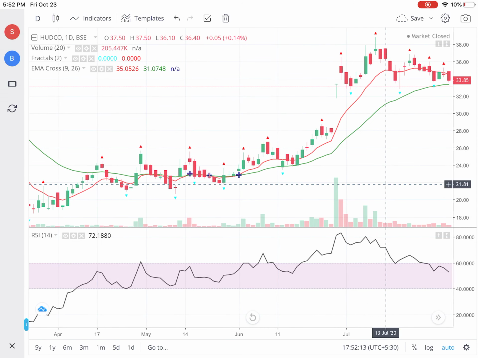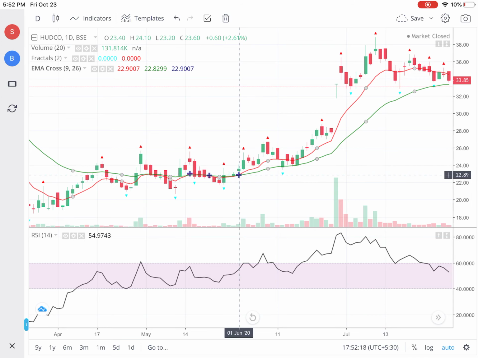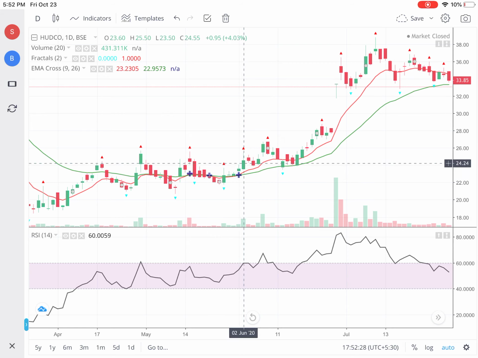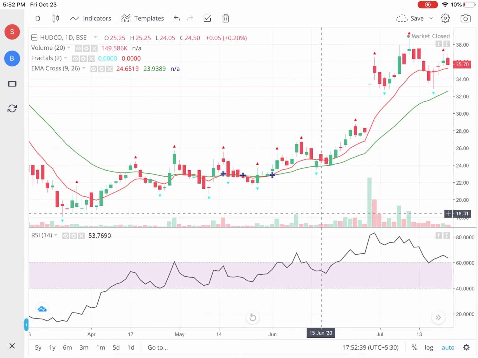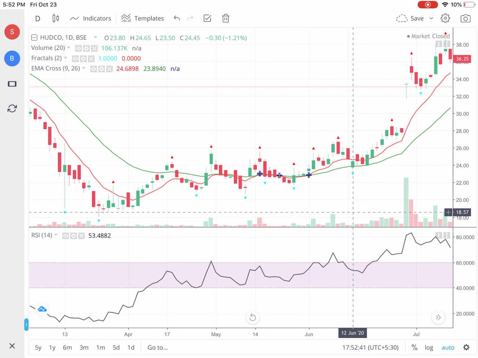Hudco made a crossover over here, and at that stage the price was 22, and after that the previous fractal was violated over here, right? So you could have entered at around 24 rupees, and subsequently the RSI also went above 60. You can see that behind, the RSI was not above 60.